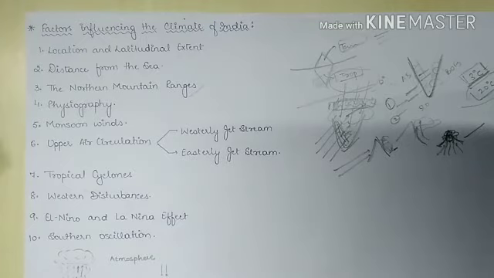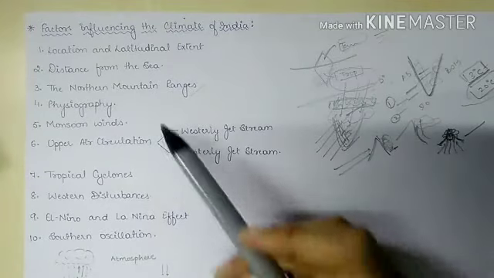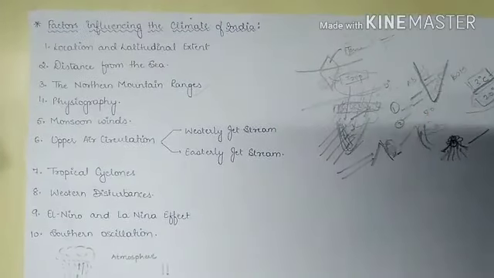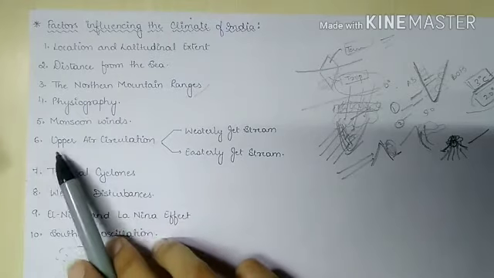Now next is our monsoon winds. Monsoon we have already discussed in climatology. The monsoon winds are the most dominating factor in the Indian climate, and they are so dominating that the Indian climate is actually called the monsoon type of climate because of their effect. The process of monsoon and all the theories related to monsoon we have already completed in our climatology topic.